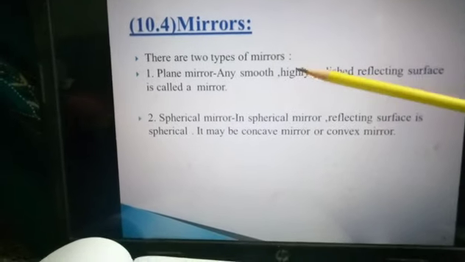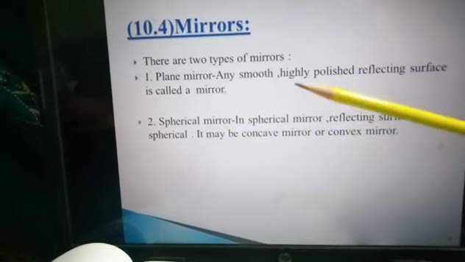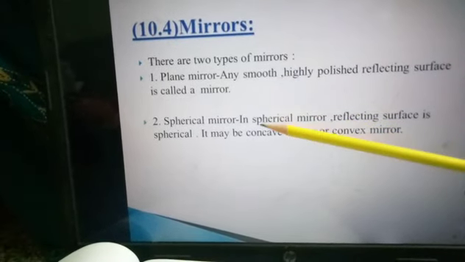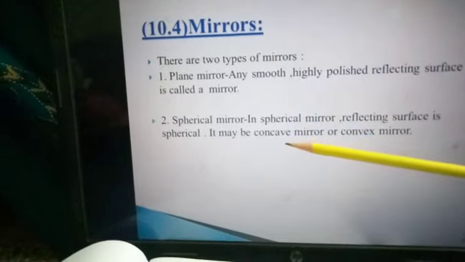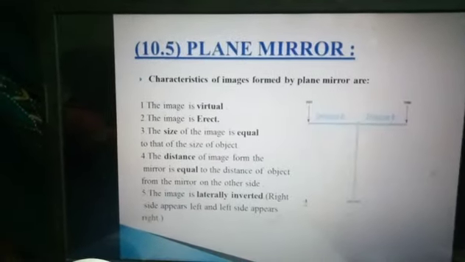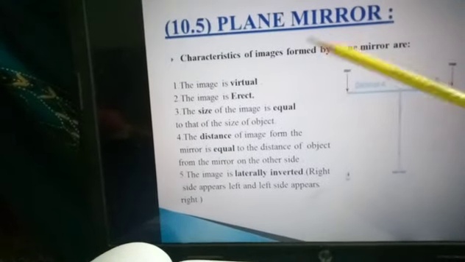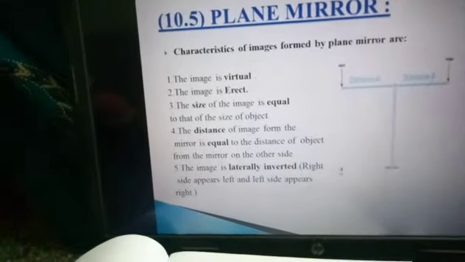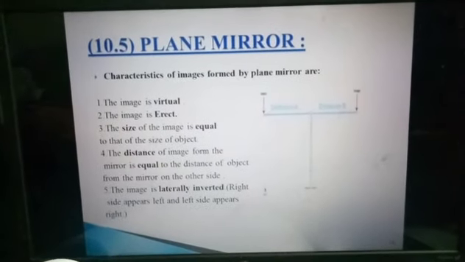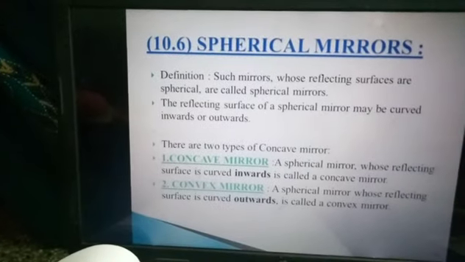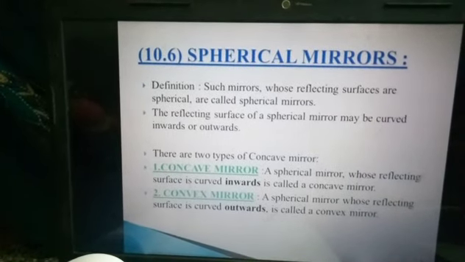Then mirror. There are 2 types of mirror: plane mirror and spherical mirror. Plane mirror means a smooth, highly polished reflecting surface is called a mirror. Spherical means the reflecting surface is spherical. It may be a concave or convex mirror. Then these are the features of a plane mirror: virtual, erect, size is equal, distance is equal, and laterally inverted. This topic we will deal with next.